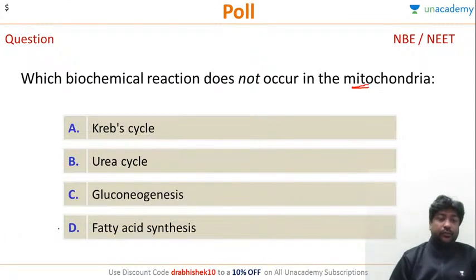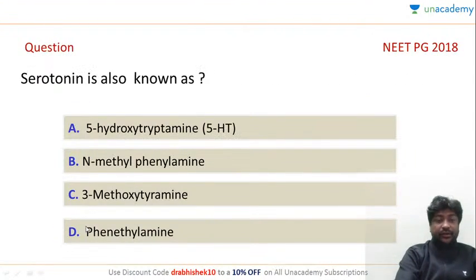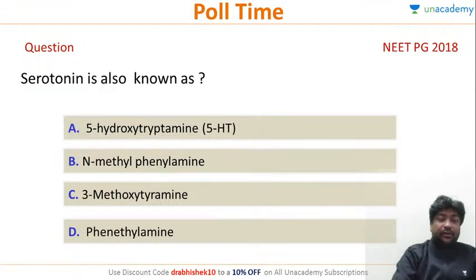So, all of you are correct. Fatty acid synthesis does not occur in mitochondria. It is a completely cytoplasmic process. Urea cycle, we have seen it will happen here. Krebs cycle also completely here. Gluconeogenesis also, some part of it starts in mitochondria. The correct answer is D, fatty acid synthesis.